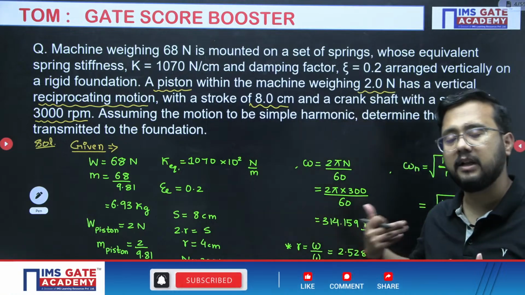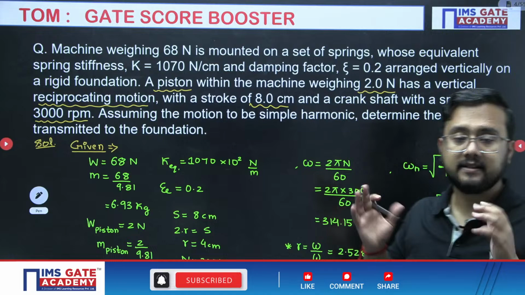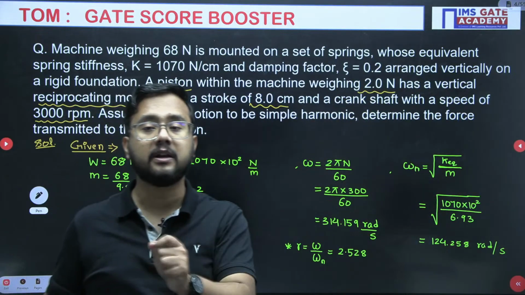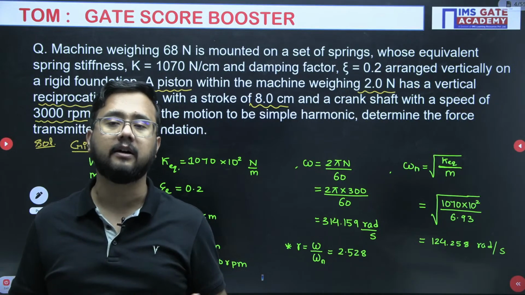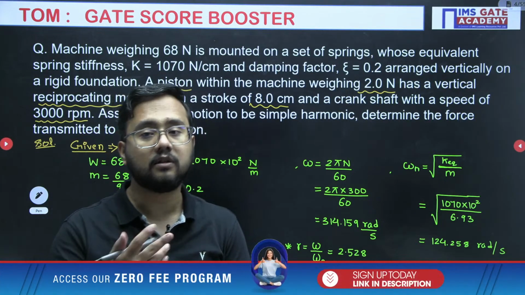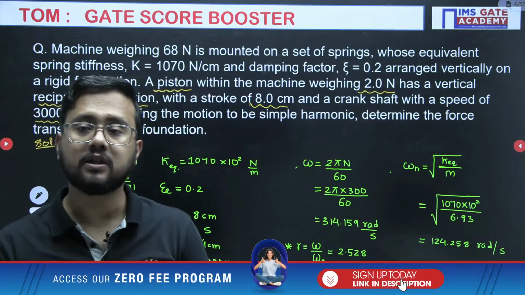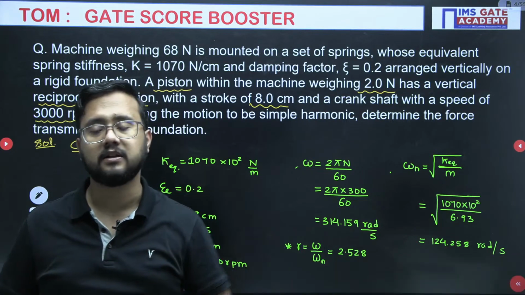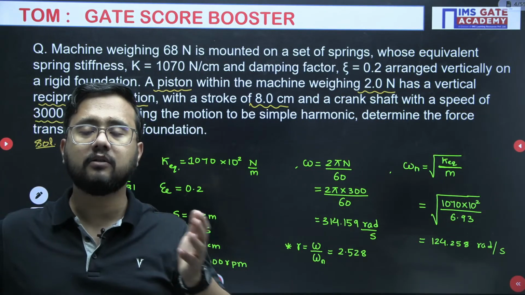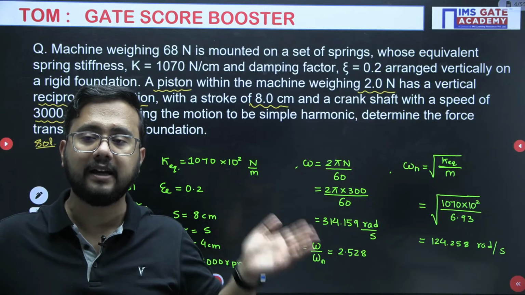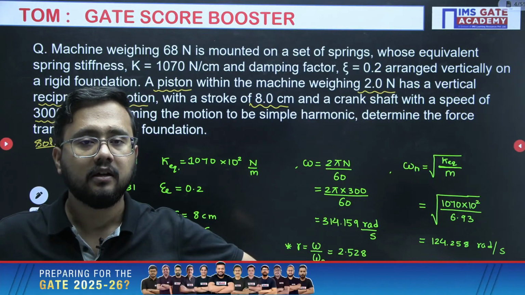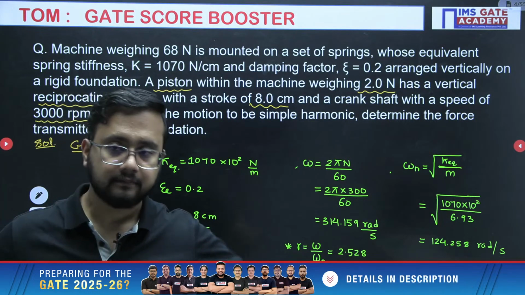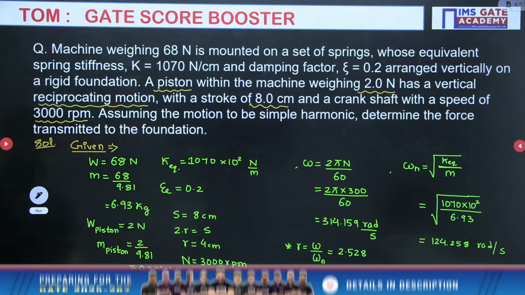We'll be solving multiple questions from vibration, because see why I'm focusing more on vibration. Definitely from vibration 1 or 2 numericals will come. Sometimes more than 2 numericals will come, but 1 question is 100% sure to come from vibration. That is fixed. Every year you can just look at the previous year question booklet, you will find every year there is 1 question from vibration. So why not prepare vibration in that way, right? Now let's move on to the next problem everyone.